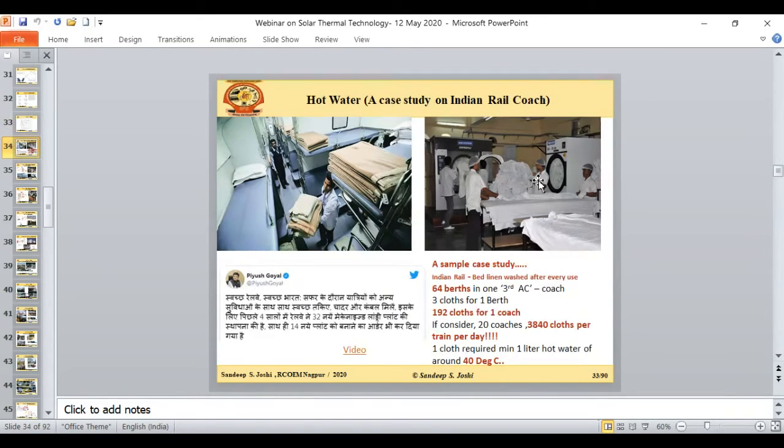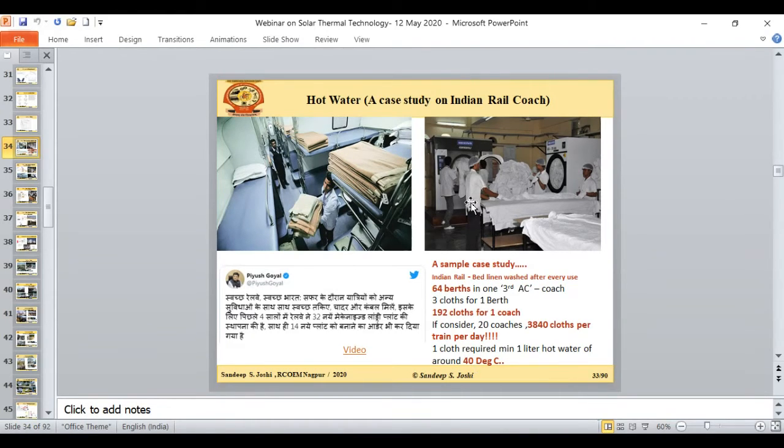Now here are some examples. Like this is the example of your Indian Railway. Nowadays we are well aware that hot water is the best to use for washing the clothes, because it will actually help to kill the germs. So it is recommended to use at least 40 degrees Celsius hot water to wash the clothes.